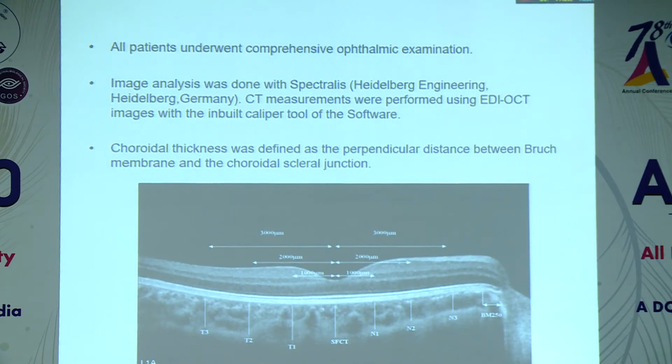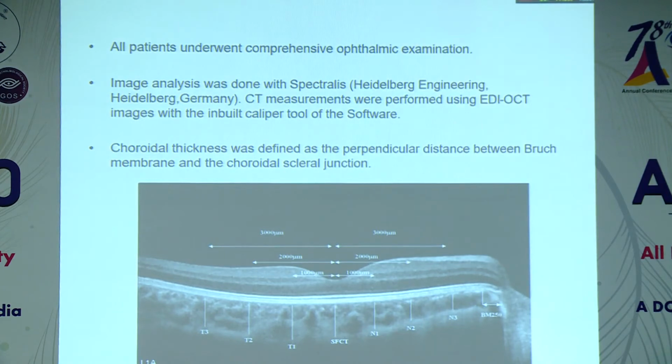Image analysis was done with Spectralis Heidelberg Engineering, and choroidal thickness measurements were performed using OCT images with the inbuilt caliper tool of the software. Choroidal thickness was defined as the perpendicular distance between the Bruch's membrane and the choroidal scleral junction.